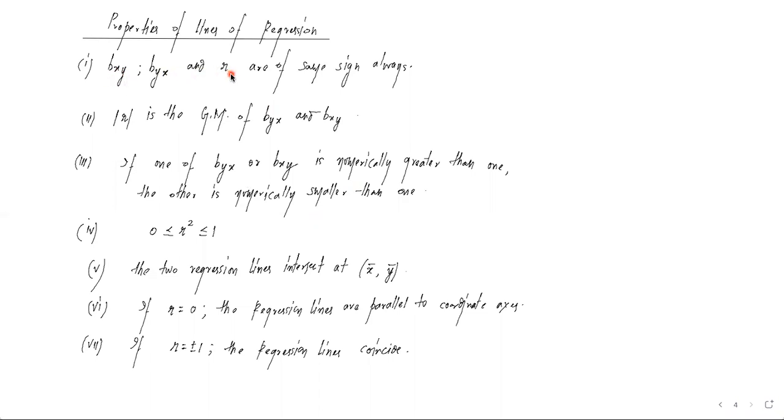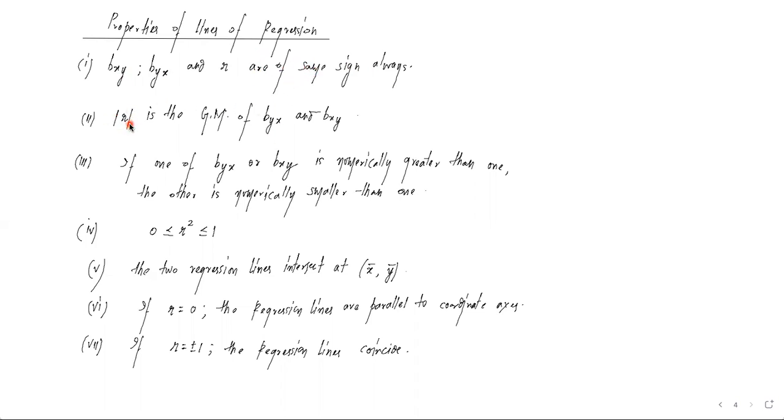bxy, byx and r, that is, regression coefficient of x on y, regression coefficient of y on x, and the correlation coefficient. ये तीनों का एक ही sign होता है always, that we have already seen with a numerical as well, that if both are negative, r will be negative, both are positive, r will be positive, like that. So all three of these will always have the same sign. This is one of the properties of lines of regression.